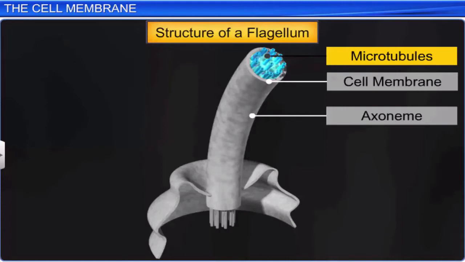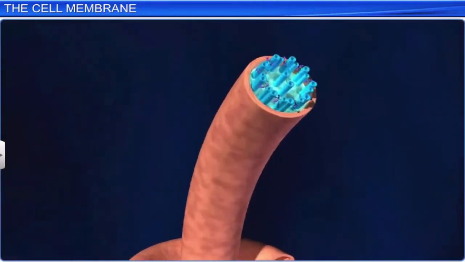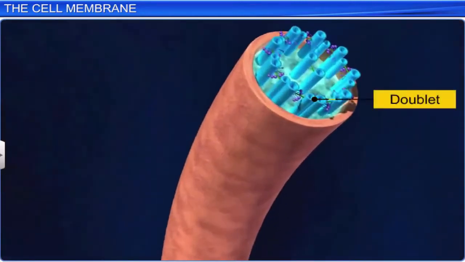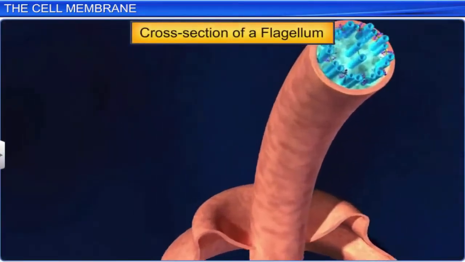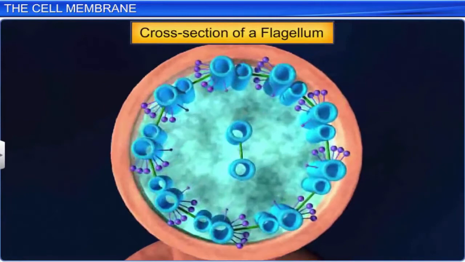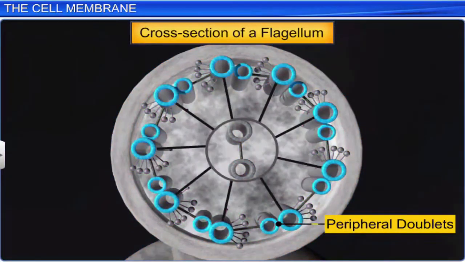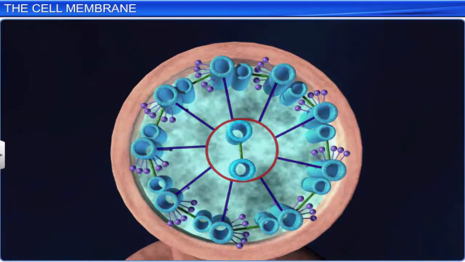Two microtubules join to form a doublet. If we observe a cross-section of the axoneme, we will see 9 pairs of radially arranged peripheral doublets and a pair of centrally located microtubules which are interconnected by a bridge.